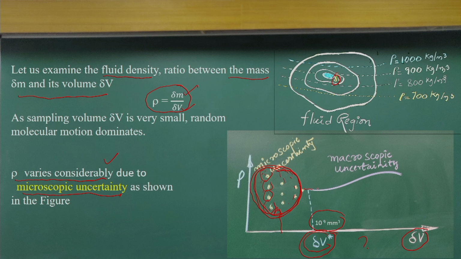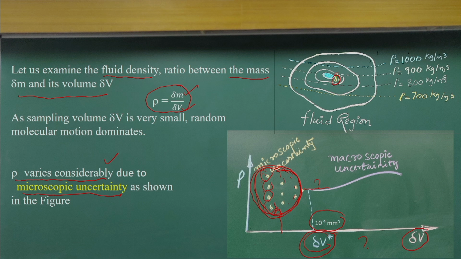At that limiting condition, if you look at these regions, the density is fairly constant. That means as we increase the sampling volume to a particular limiting value, we can see that the density remains constant.